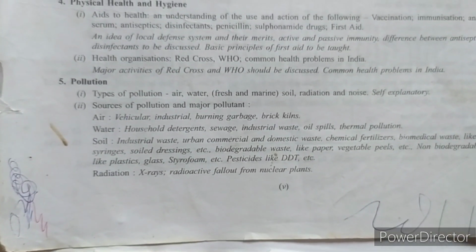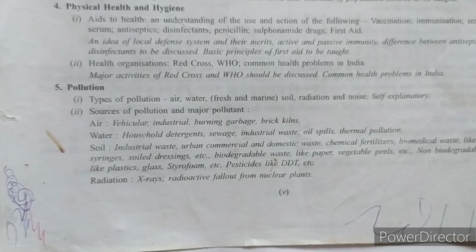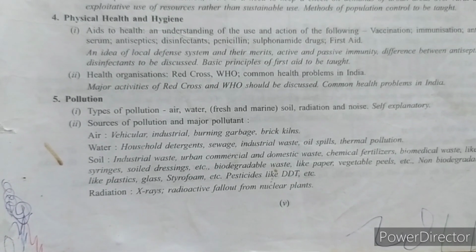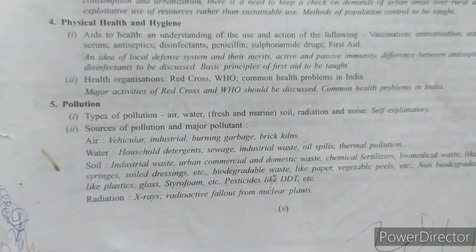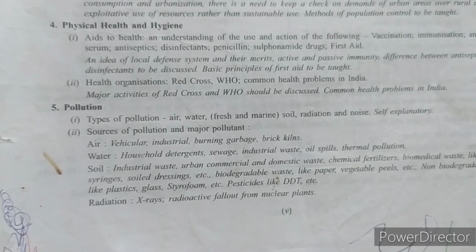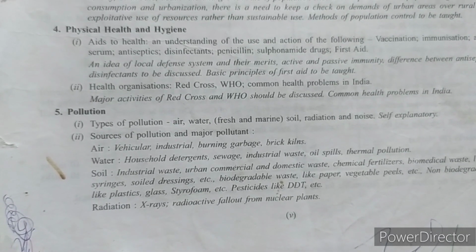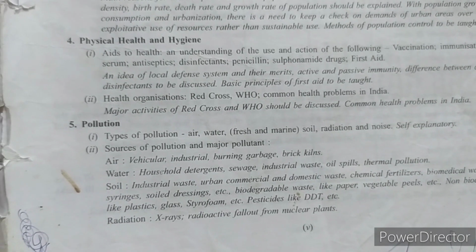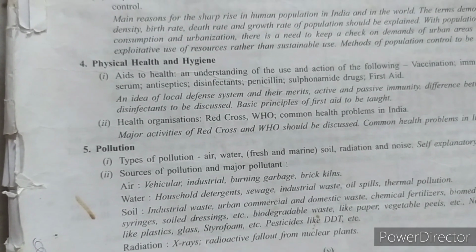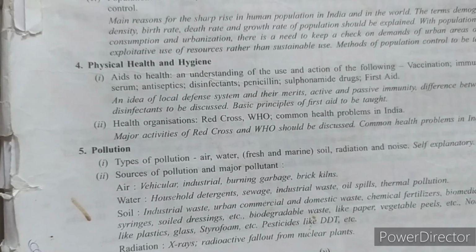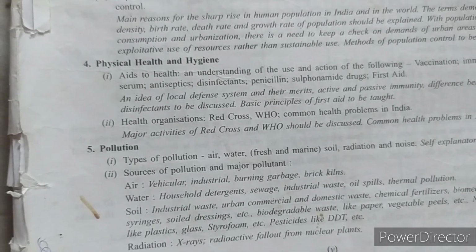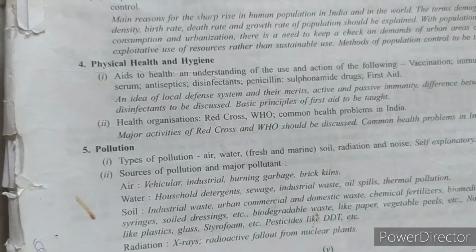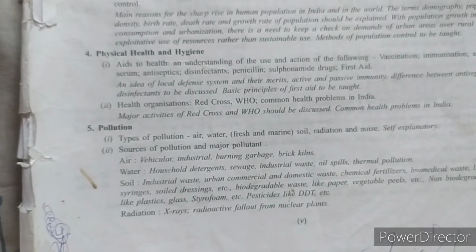And then you have the pollution chapter, in which you have to study the types of pollution, various pollutants involved, the negative effects of these pollutants, and how they affect us adversely: air pollution, water pollution, soil pollution, and radioactive pollution you have to study. And one more chapter that you have to study here is evolution. The various scientists have given different theories on evolution, so that you have to study. So the full book is involved in biology in session 2023-24.